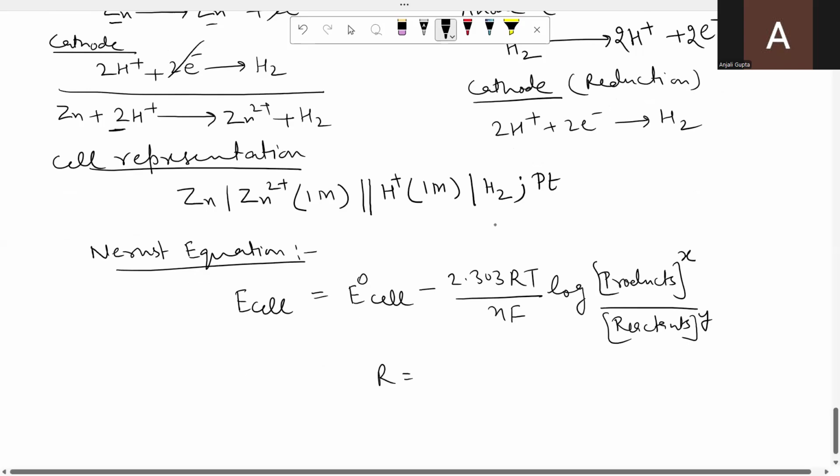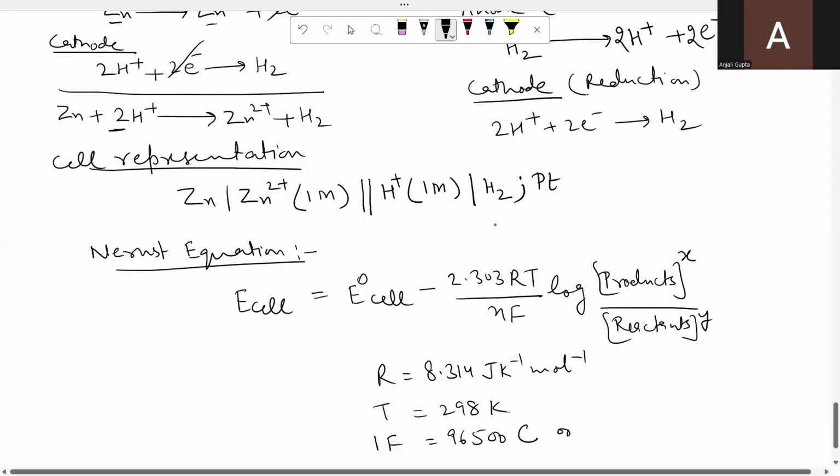R you know, it is 8.314 joules per Kelvin per mole. Temperature T is 298 Kelvin. F is the Faraday; 1 Faraday is equal to 96,500 coulombs.